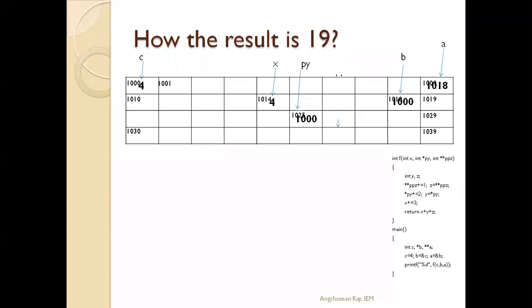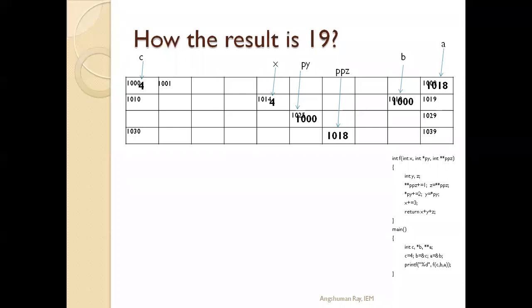Similarly, ppz is declared, and the value stored at a, which is 1018, is stored at ppz. So these three variables are declared for the function f.